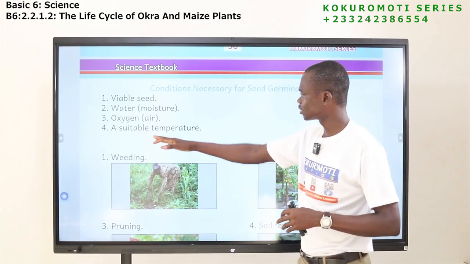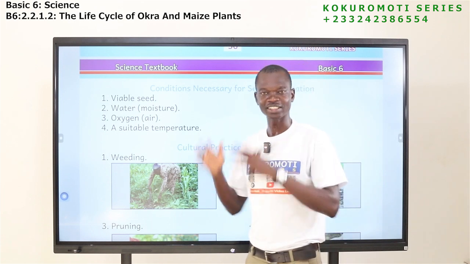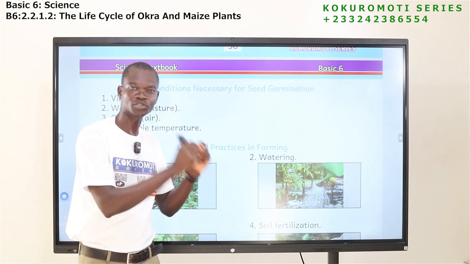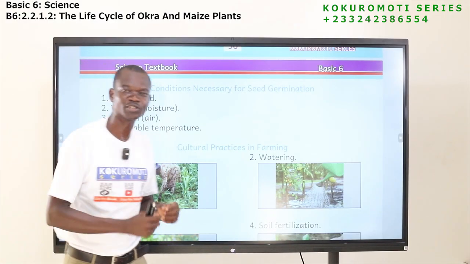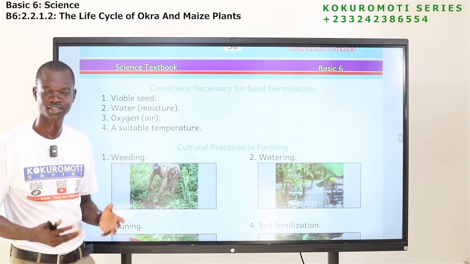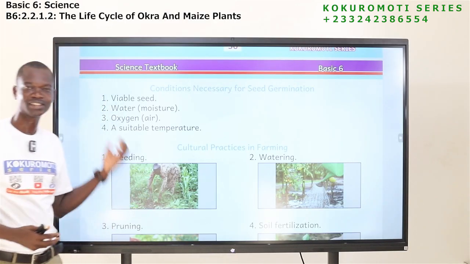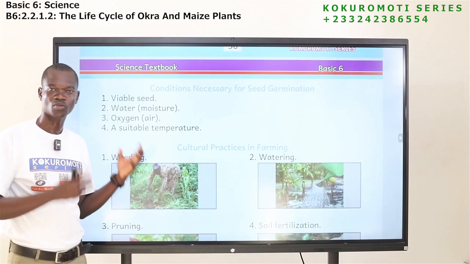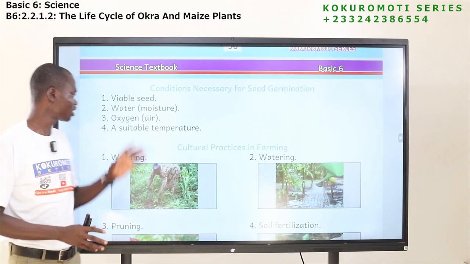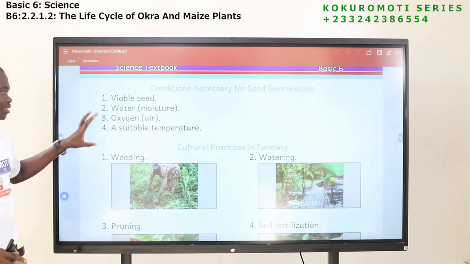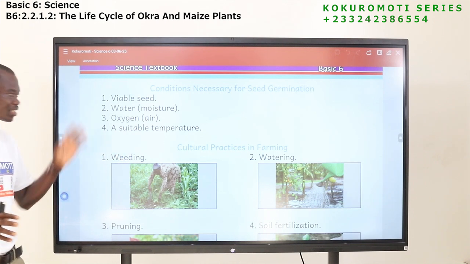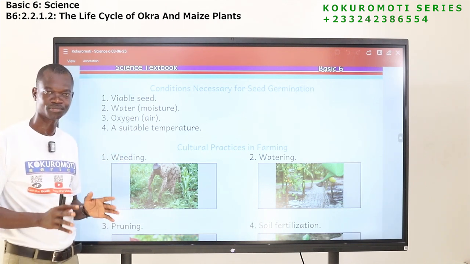Okay, the next one is suitable temperature. Temperature, we are talking about how hot or how cold. So where you have sown the seed, if that place is very hot, the seed itself will die, so germination will not take place. What we are saying is that the temperature where the seed is sown should be a suitable one. So these are the four things that you need to understand are very important, and without them, germination will not take place. Without them, seeds will not germinate.